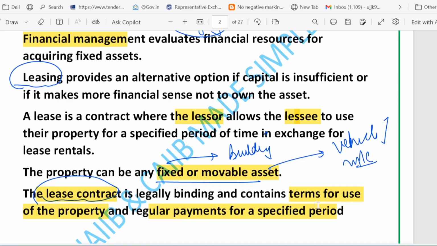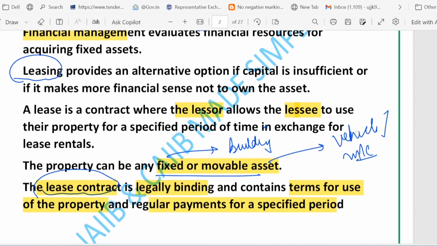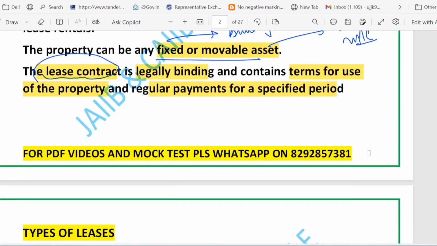And then we talked about the legally binding contract. What is the meaning of this term? It is a kind of written agreement that everyone must follow. It explains rights, duties, and payment terms. We also talked about a specified period, right? That is the exact length of time the asset can be used.